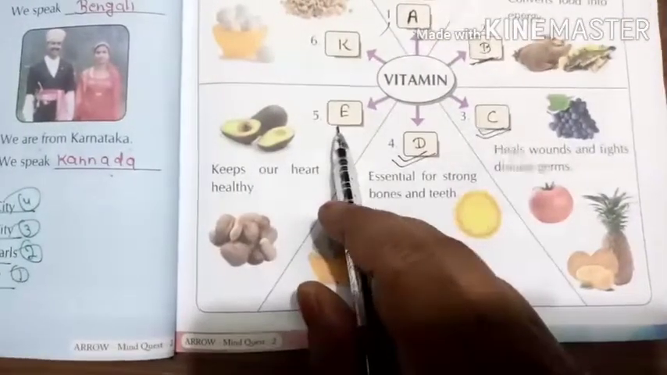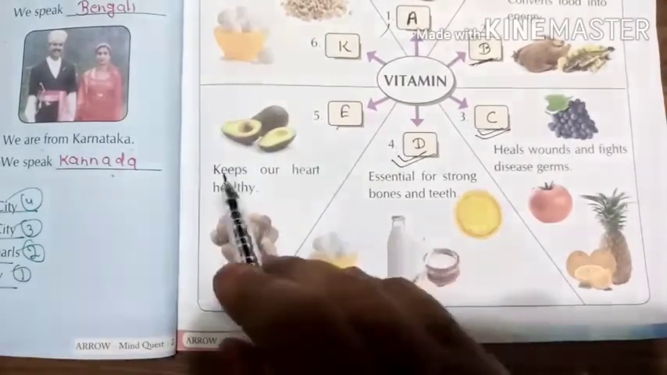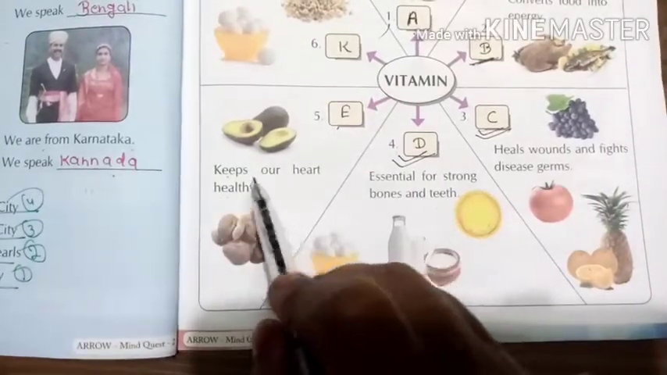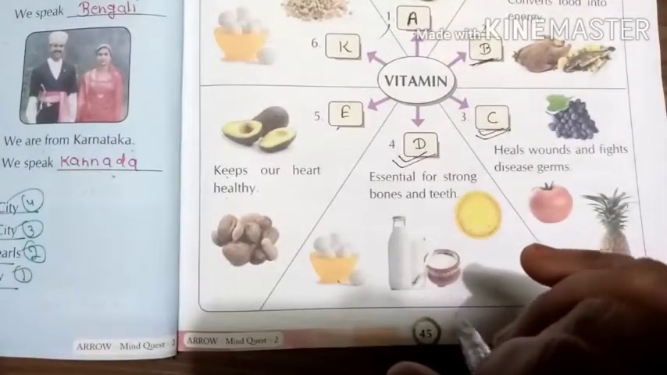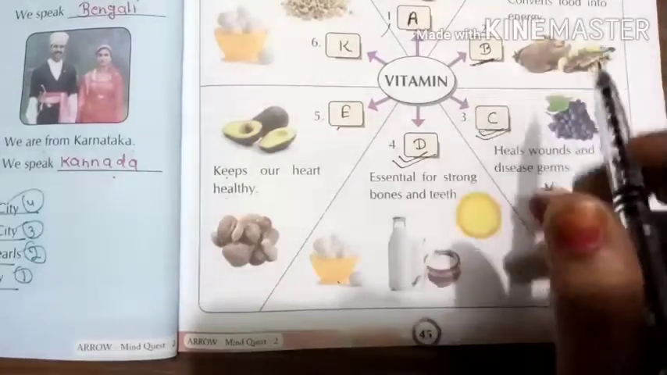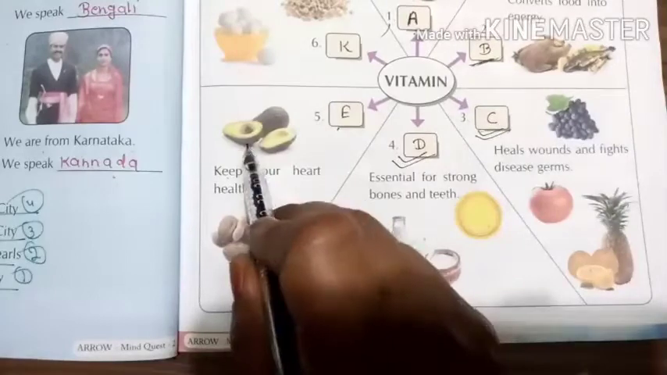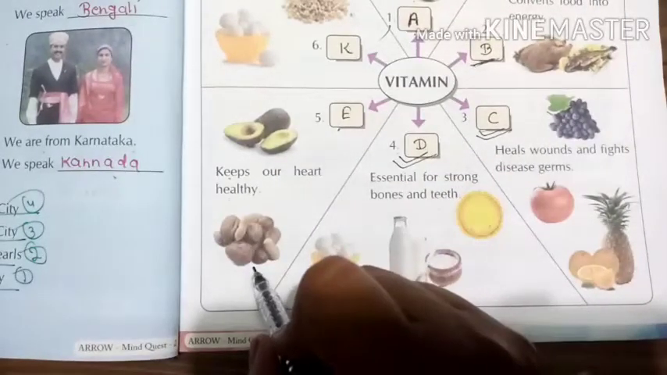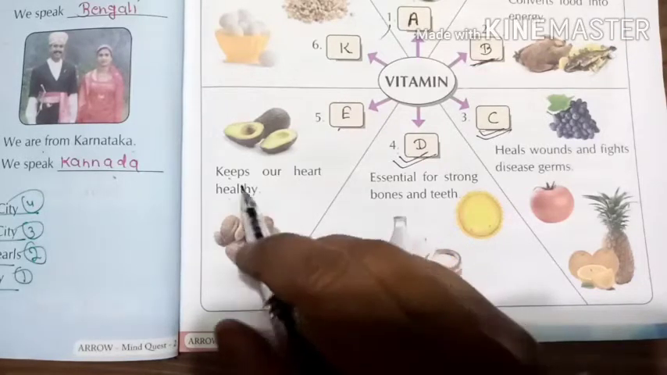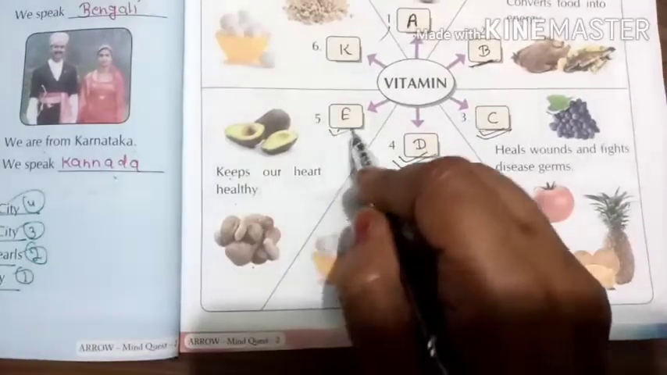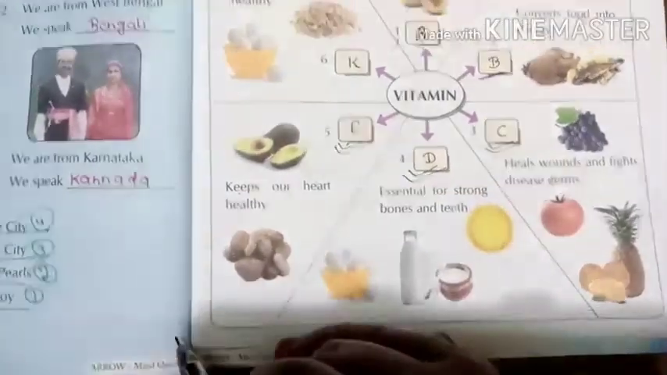Next is number 5. Keeps our heart healthy. So these are the different fruits or vegetables or food items from where we get energy or the different vitamins. You have to identify the vitamin. Here you can see the avocado. Then you can see some different dry fruits are also there. So, keeps our heart healthy. We will get vitamin E from these food items.